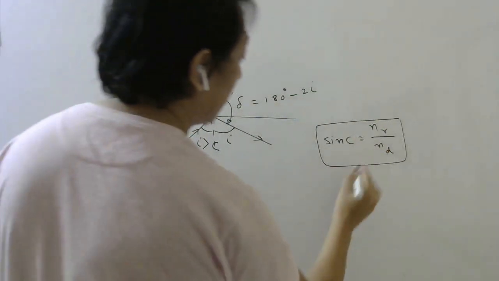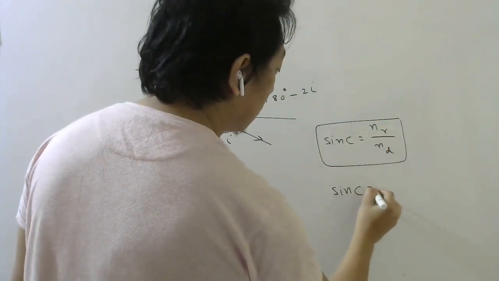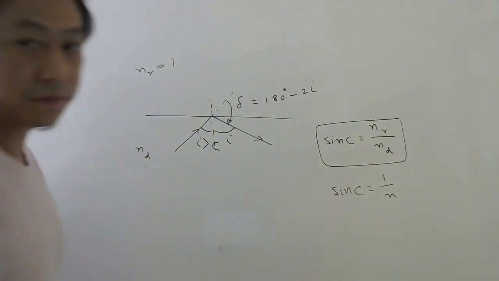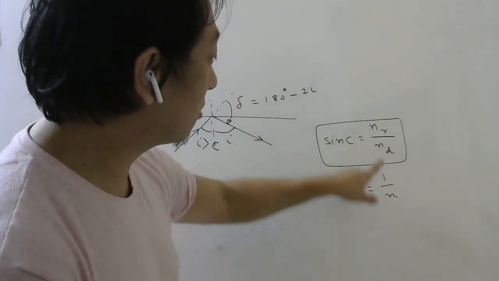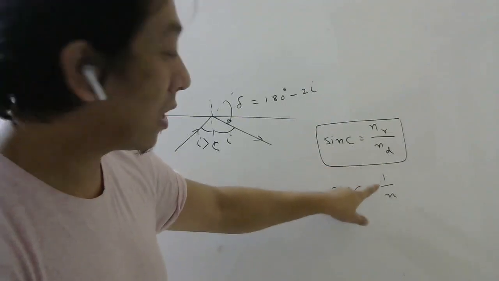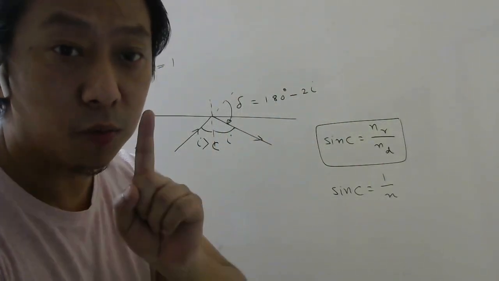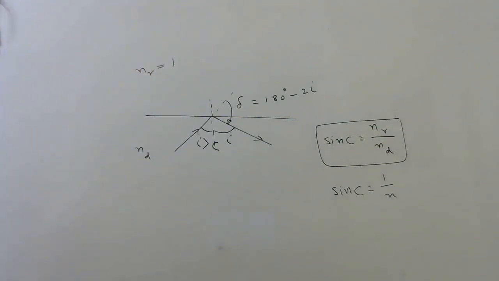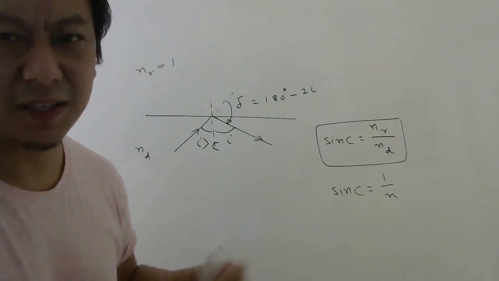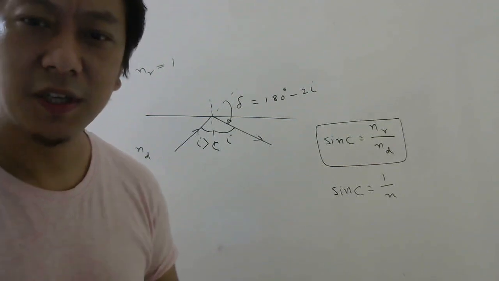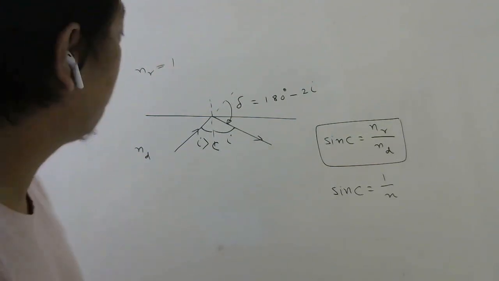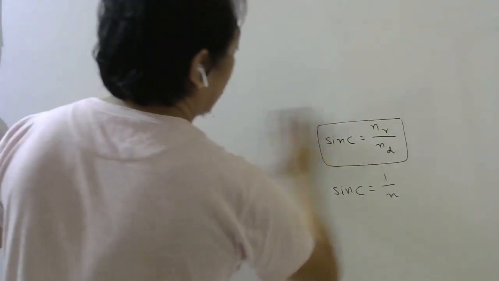Then this formula will become 1 by n, where n is the refractive index of the denser medium. So remember these two formulas. Besides this, nothing else you need to know, just a little bit of geometry. So let us solve problems based on this concept.